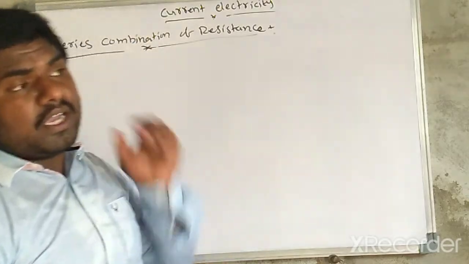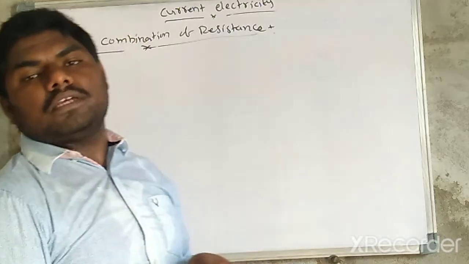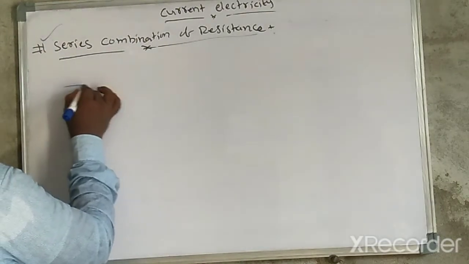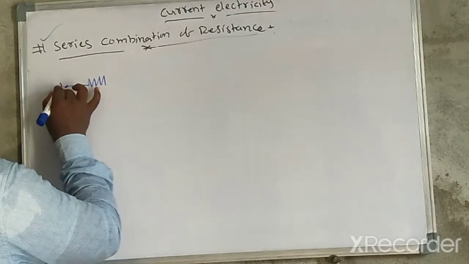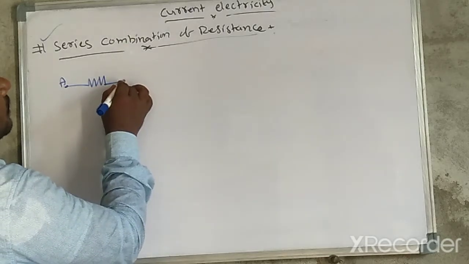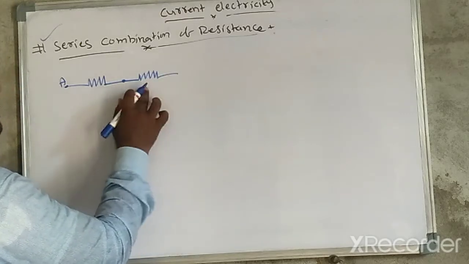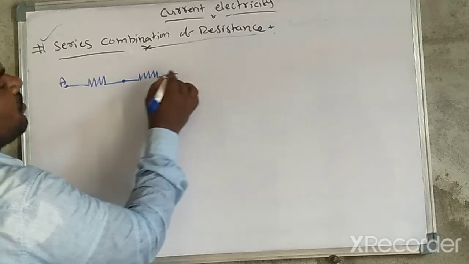It means one wire ends and another begins. This resistor's one end is point A, and the other end connects to another resistor like this.